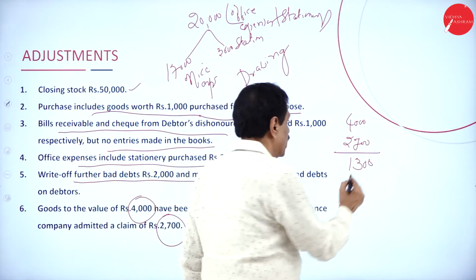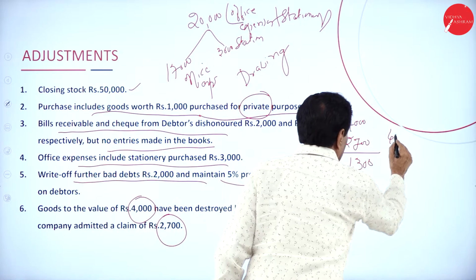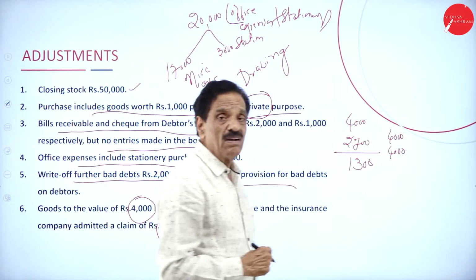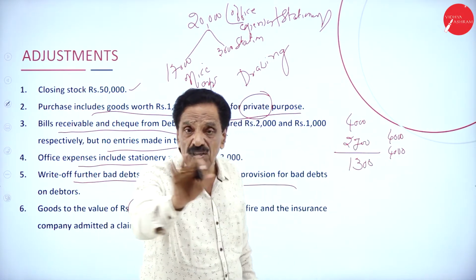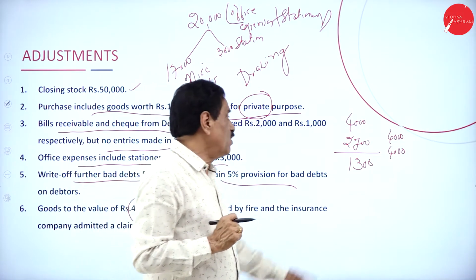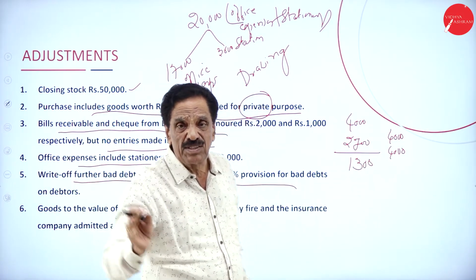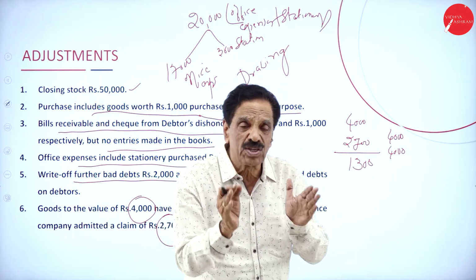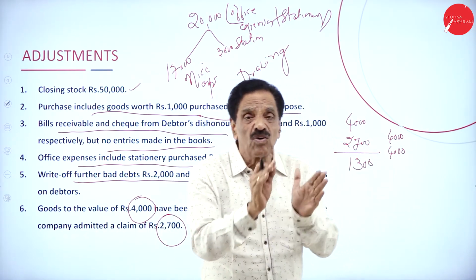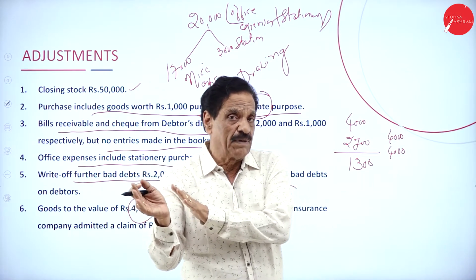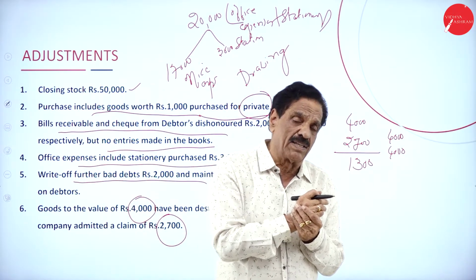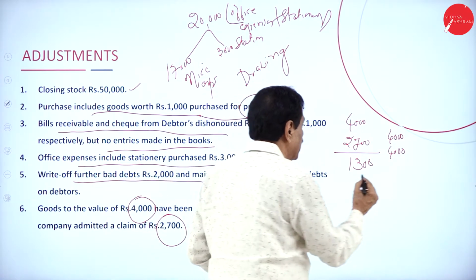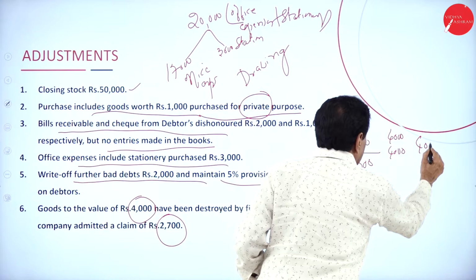You may ask the question, if the stock destroyed is 4,000 and the admitted claim is also 4,000, how to show? You show 4,000 trading account credit side, then 4,000 on the asset side of the balance sheet. No loss, no gain. No effect to profit and loss account. So some student may ask a question like that.